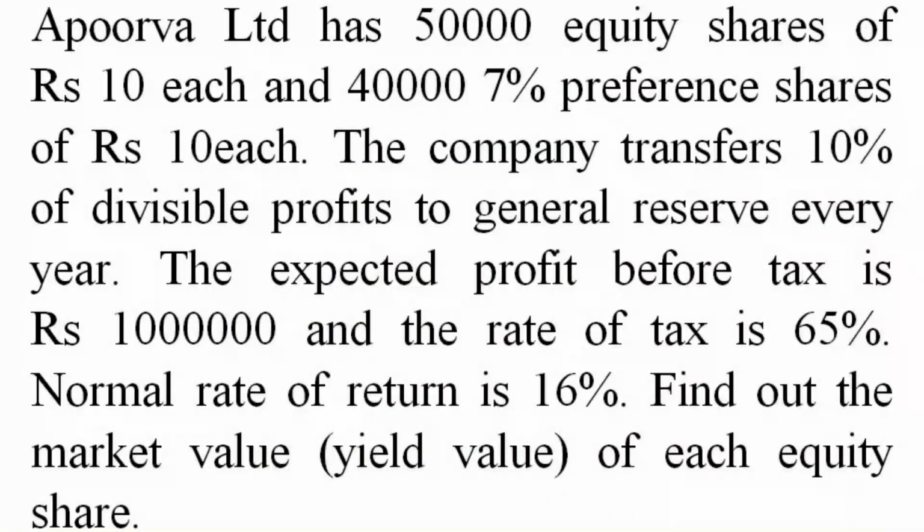So now let us move to the problem. Just look into the problem which is given. Apurva Limited has 50,000 equity shares of rupees 10 each and 40,000 7% preference shares of rupees 10 each. The company transfers 10% of divisible profit to general reserve every year. Expected profit before tax is 10 lakh rupees and rate of tax is 65%. Normal rate of return is 16%. Find out market value under yield method of each equity share. So this is the given problem.